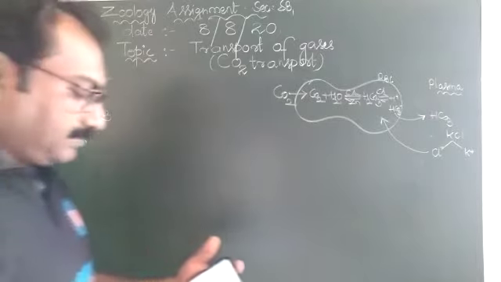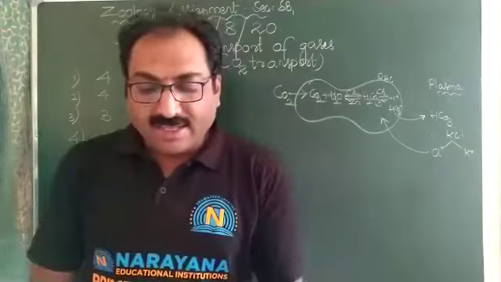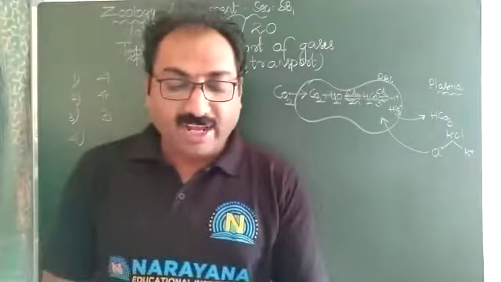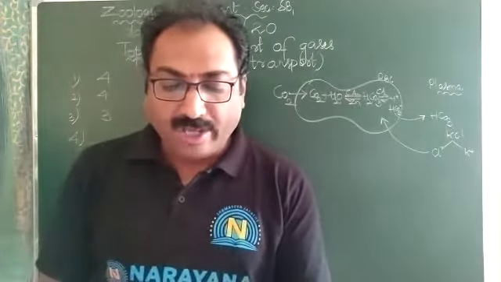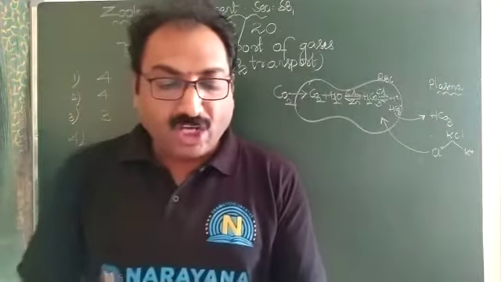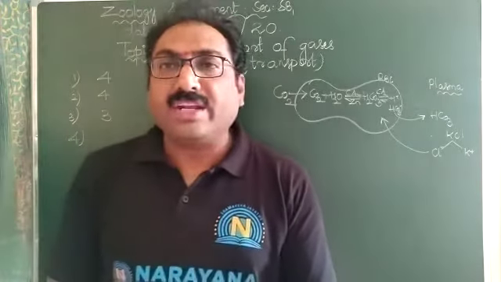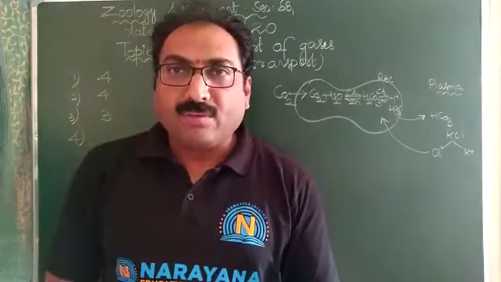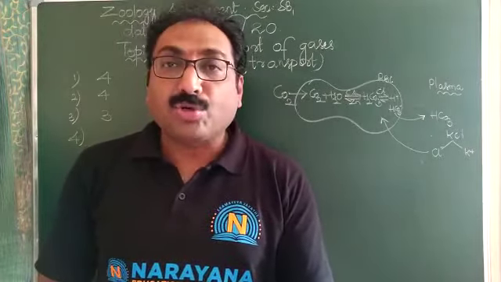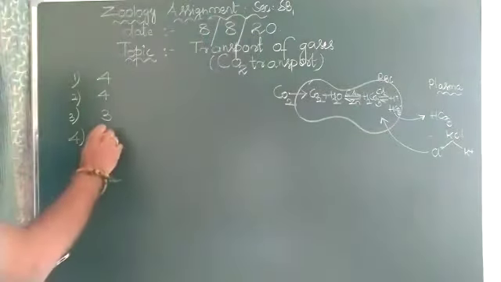Next, the fourth one: carbon dioxide is carried in the blood plasma as. The first option is sodium bicarbonate, second sodium carbonate, third potassium carbonate, fourth magnesium carbonate. Carbon dioxide is carried in the blood plasma as bicarbonate ion, which may be sodium bicarbonate or potassium bicarbonate. So the first option, sodium bicarbonate, is the answer.